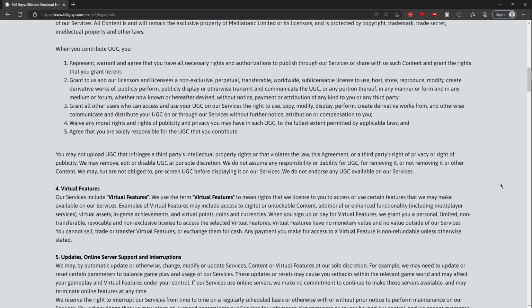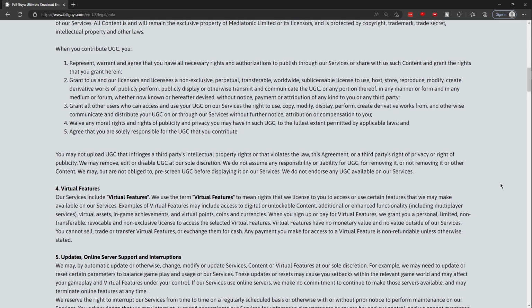When you contribute UGC, you 1. Represent, warrant, and agree that you have all necessary rights and authorizations to publish through our services or share with us such content and grant the rights that you grant herein. 2. Grant to us and our licensors and licensees a non-exclusive, perpetual, transferable, worldwide, and sub-licensable license to use, host, store, reproduce, modify, create derivative works of, publicly perform, publicly display, or otherwise transmit and communicate the UGC or any portion thereof in any manner or form, in any medium or form, whether now known or hereafter devised, without notice, payment, or attribution of any kind to you or any third party.